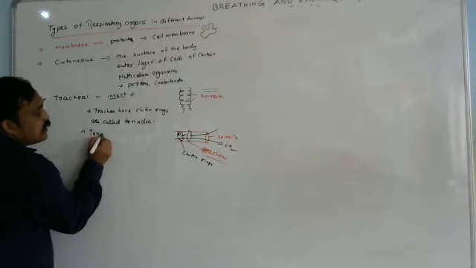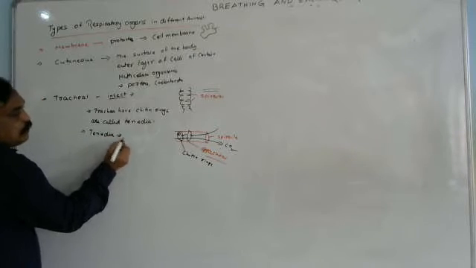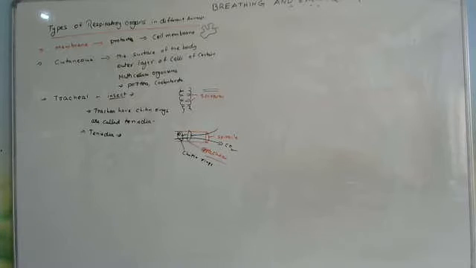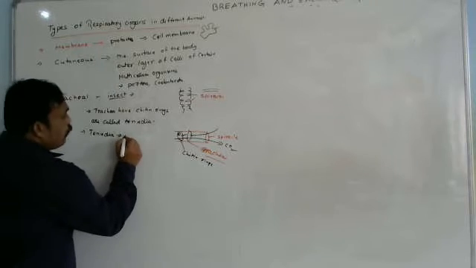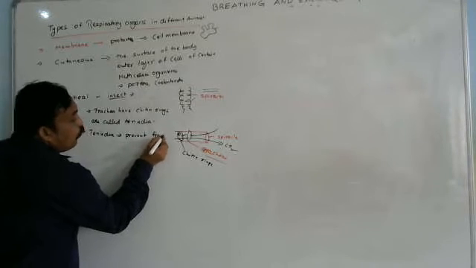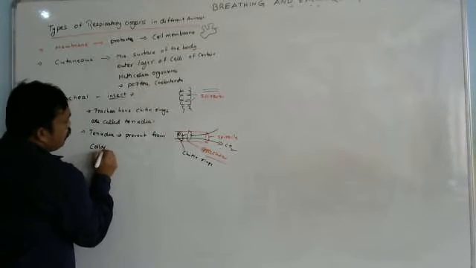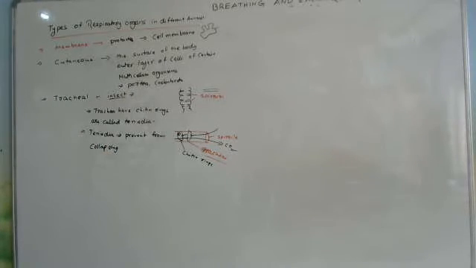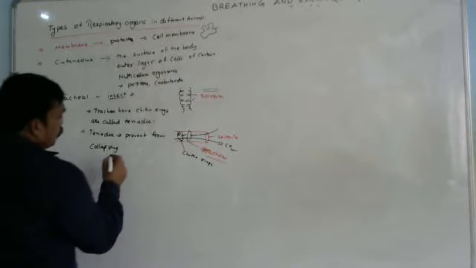What is the use of ctenidia? In the trachea, on the surface of the trachea, we observe chitin rings. These chitin rings are useful to prevent the trachea from collapsing during gaseous exchange.